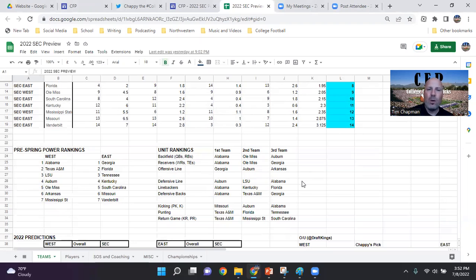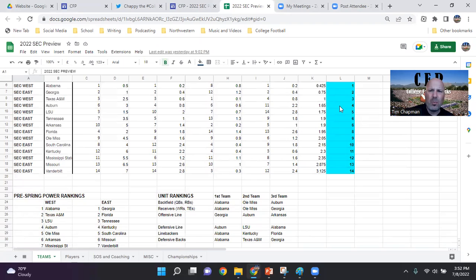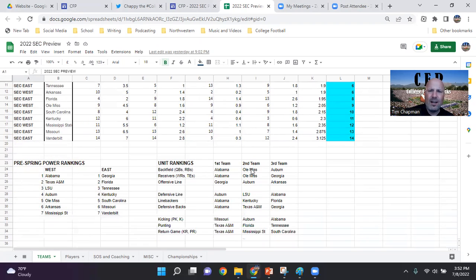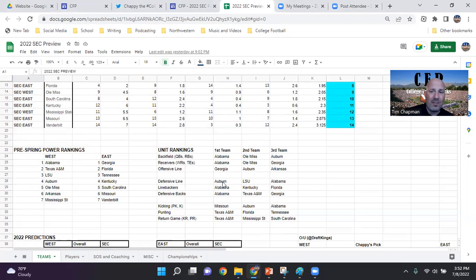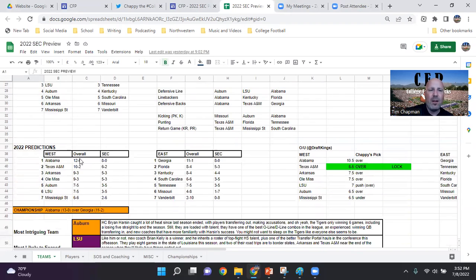So if you're wondering, okay, why do you have Auburn ranked as the number 4 team in the SEC? Then you can look and see, okay, they've got the 3rd best backfield. They've got the 2nd best offensive line. So those are 2 pretty good measures right there. They've got the top D line. They've got the 2nd best kicking unit in terms of kicker and punter in the SEC. So that just gives some credence to it. My actual predictions for records, both overall and in the SEC.